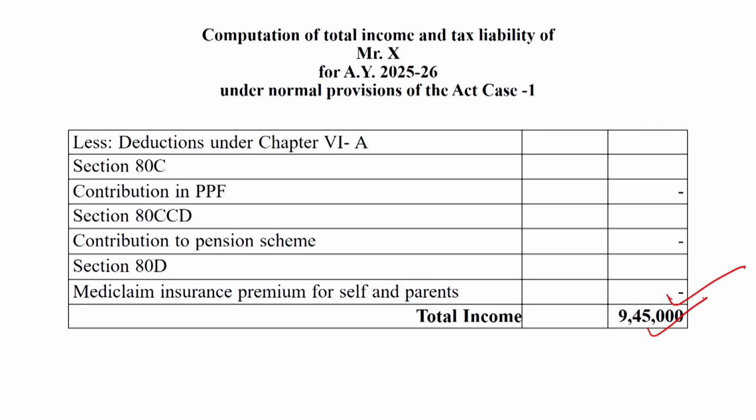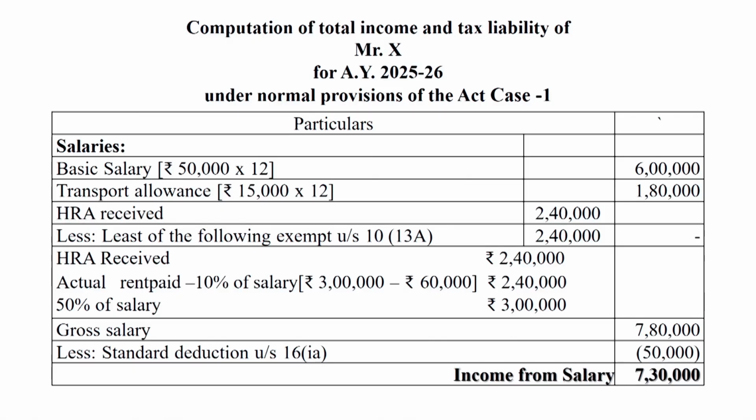So dear students, now this question is being solved with the help of the old tax regime, the optional tax regime. First of all, we should write the computation of total income and tax liability of Mr. X for the assessment year 2025-26 under the normal provisions of the Act.